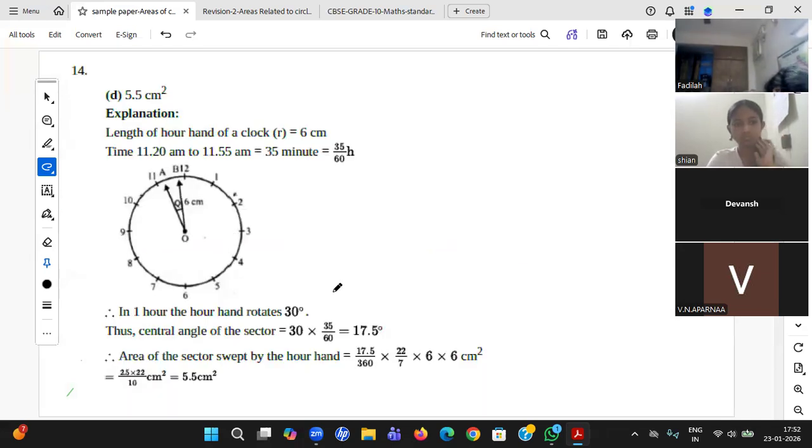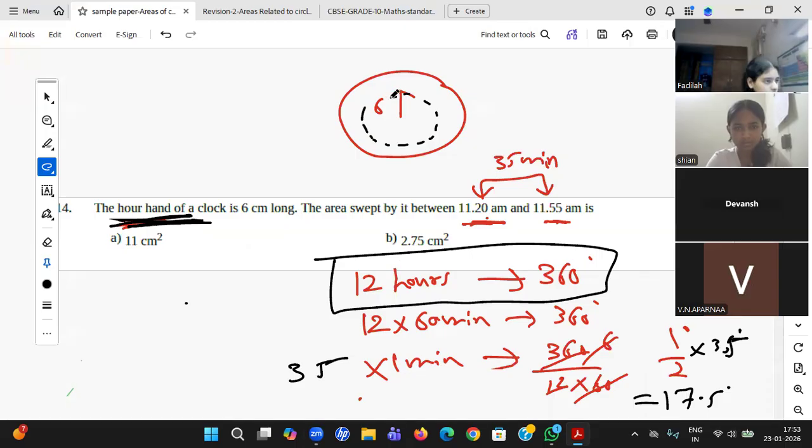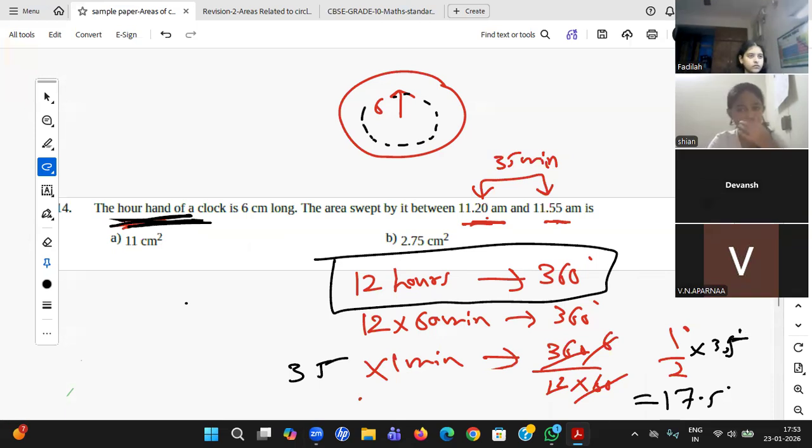Yes, 17.5 degrees. He might use many things like 35 by 60, some random things. You don't use that logic, use this logic only. Whatever knowledge you have, start with that. I have the knowledge that if the small hand moves 360 degrees, that means 12 hours. I know that comparison, and from there I brought whatever I want. Understood?